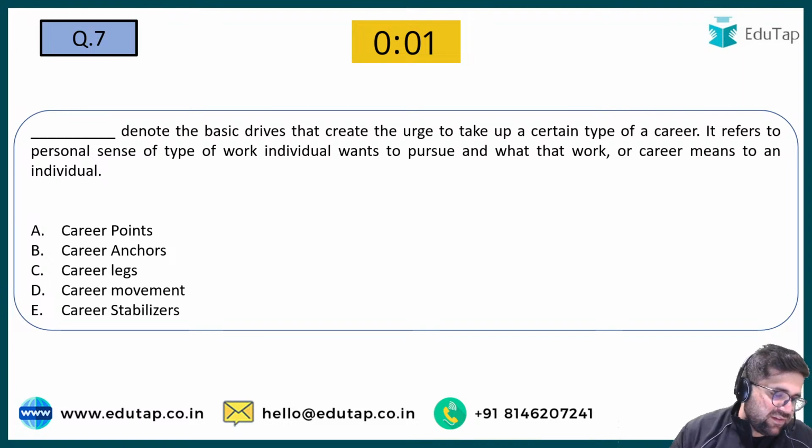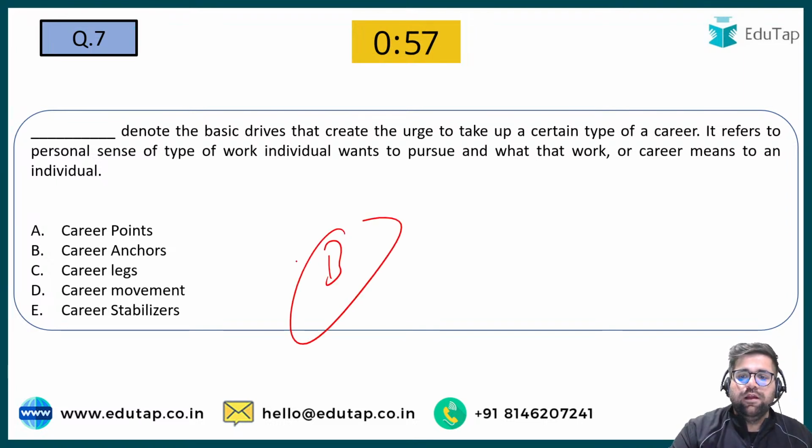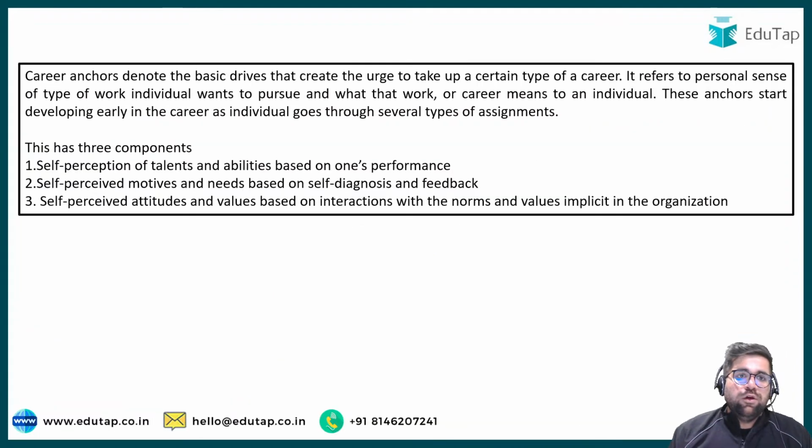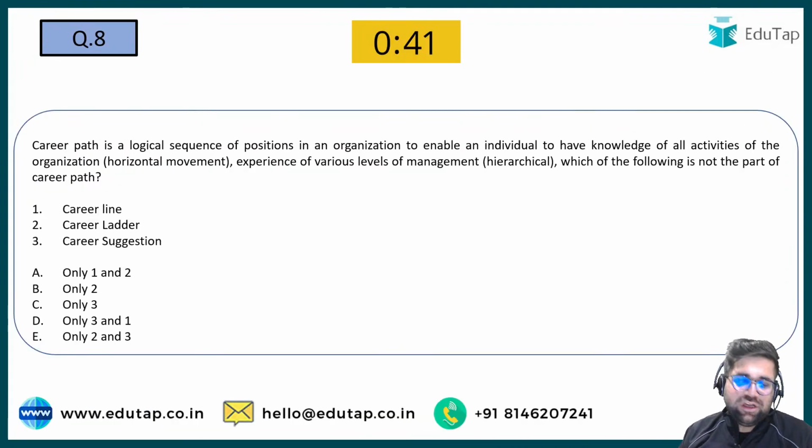Yes, basic drives is the keyword. In that particular essence, the answer will be option number B, career anchors. Career anchors are basically those things which drive me towards that particular job. For example, if I'm not getting a good amount of salary, I can resign from my job and join other things. So my career anchor will be that I was not getting a good amount of salary over here. Okay. Question number 7 is done. Question number 8 now.